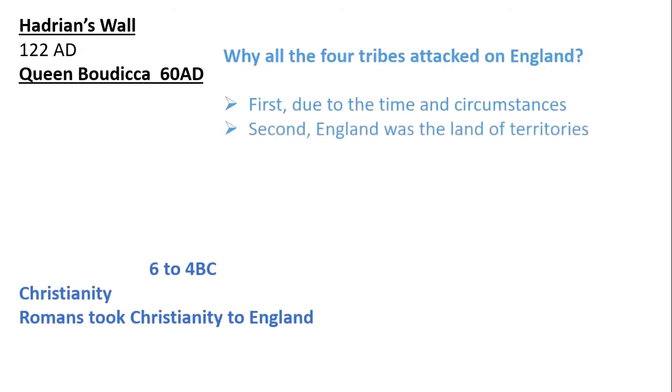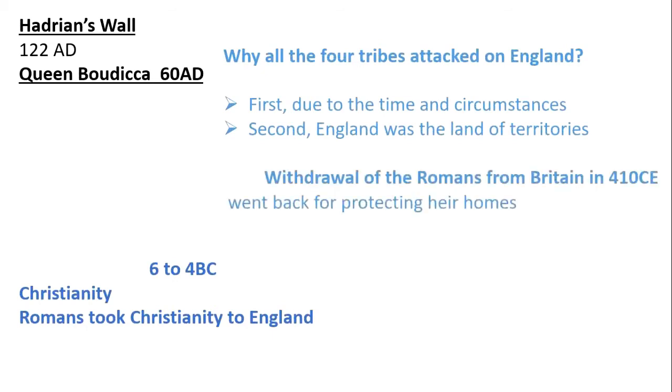Secondly, England was the land of territories. It has underground gold and shells on its shore with a suitable atmosphere to live in. Because of these 2 reasons, England has always been on the spot of attackers. England has been invaded by 4 main different groups: Romans, Anglo-Saxons, Vikings and Normans. We are studying the history of England from the very beginning so that we have a clear understanding of each and everything. They occupied England and then in 410 AD they left.